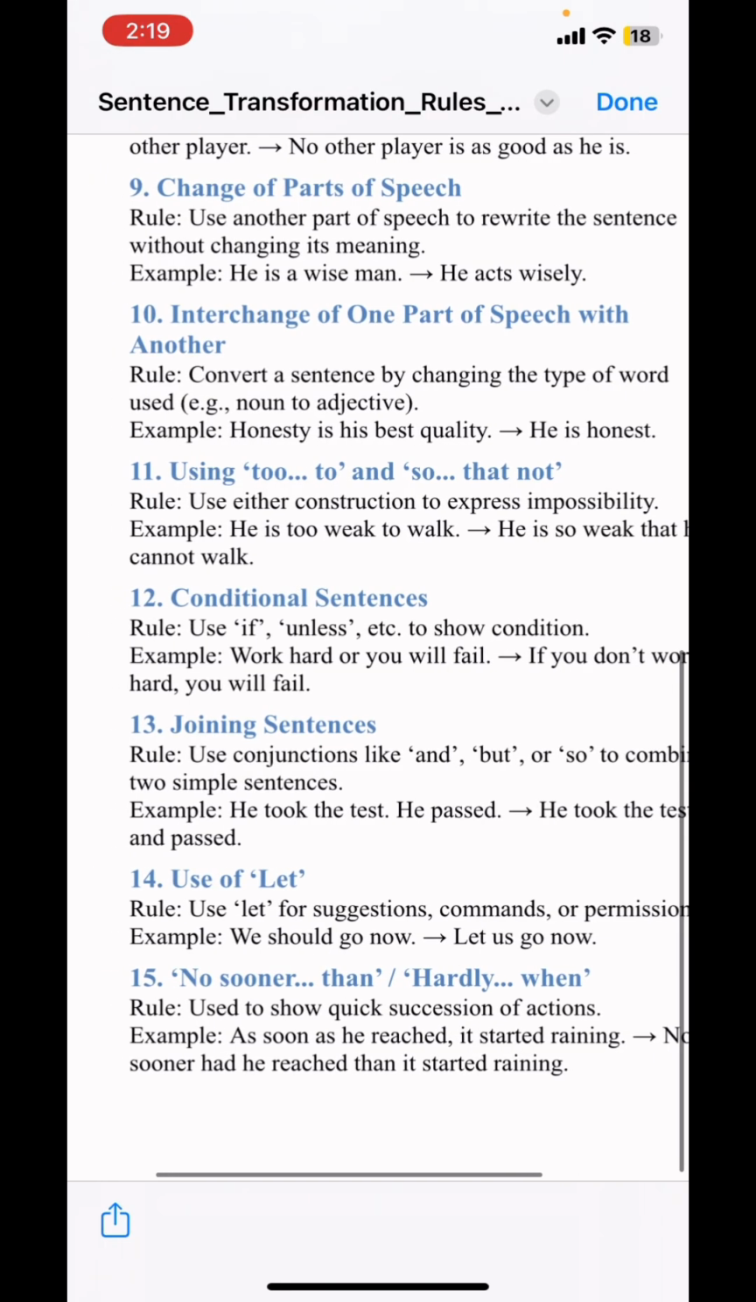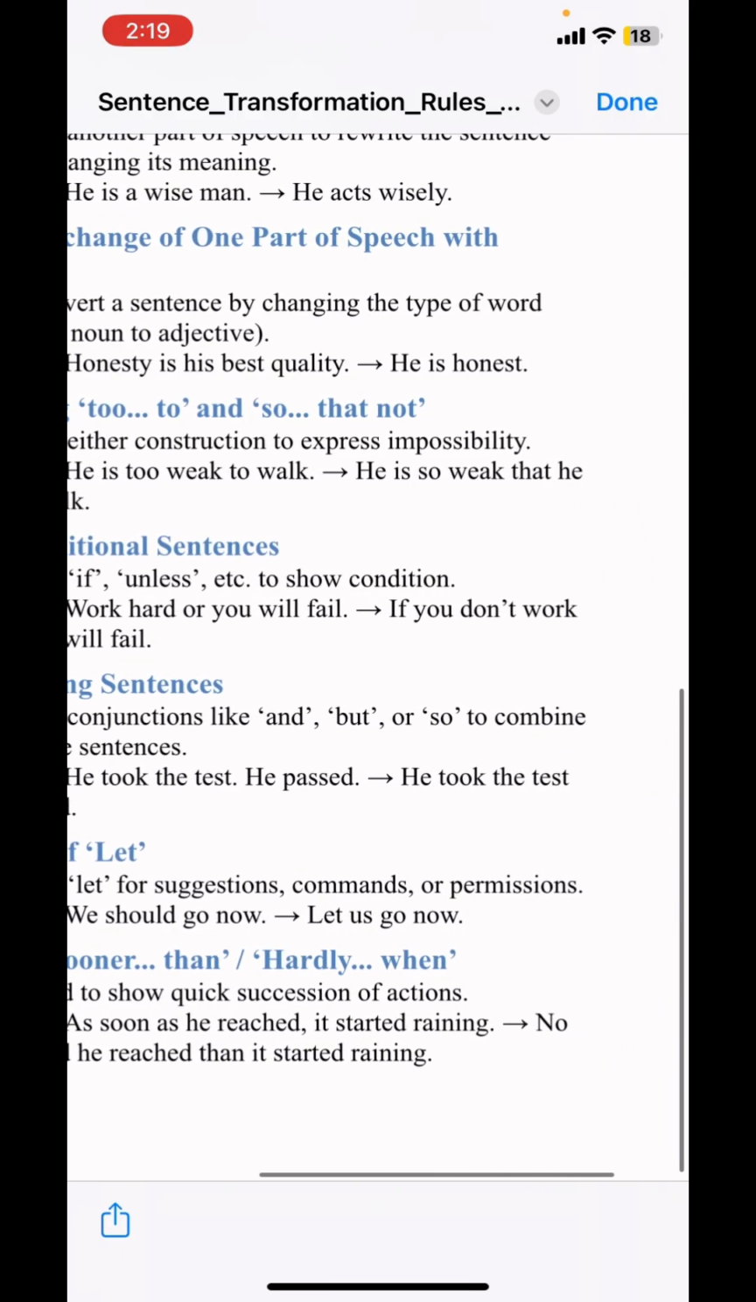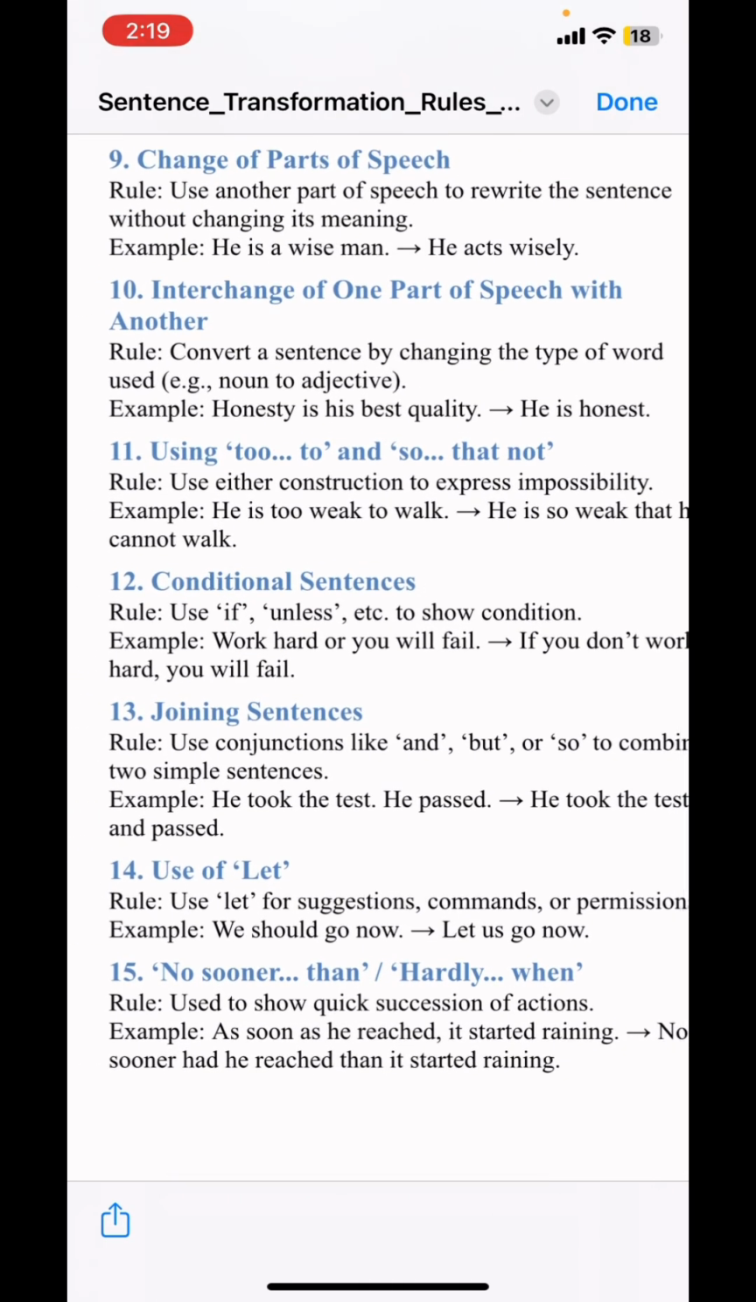Moving to the next one, that is use of let. If we look at the rule, use let for suggestions, commands, or permissions. In the example, the first sentence, we should go now, is one kind of advice, but let us go now, we are suggesting to someone that we should go.